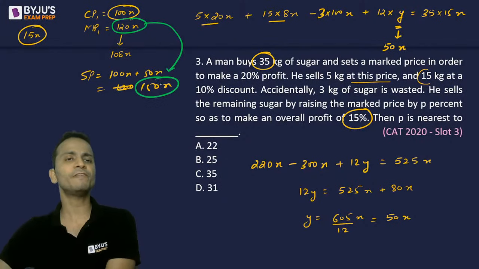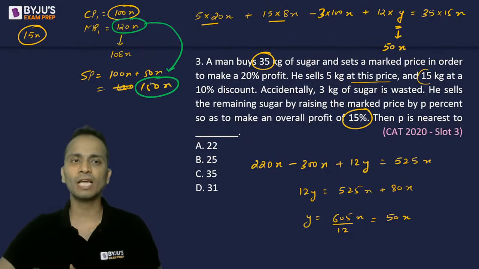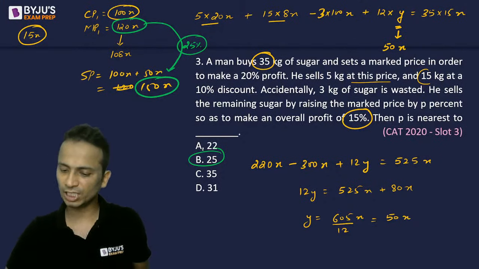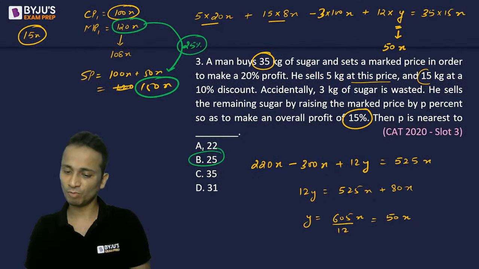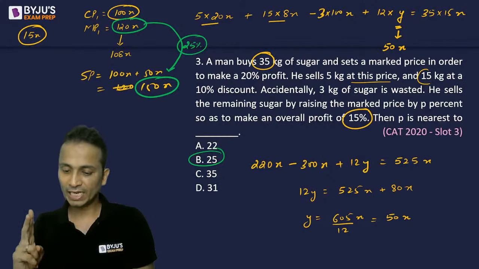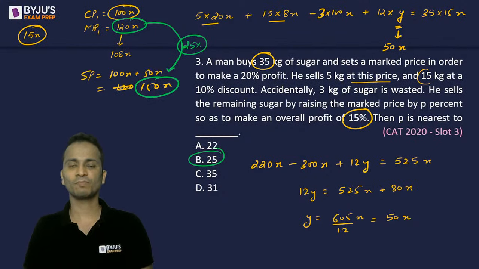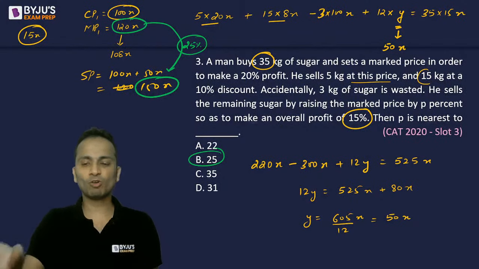Now, this was sold by raising mark price by P percentage. So 150x is what percentage more than 120x? Approximately 25 percentage. Okay, so 25 percentage will be the final answer for this question. So Resham, Zilani, Chandu and Manoj, 4 of you have given a correct answer for this one. Okay, all right. So that was question number 3.